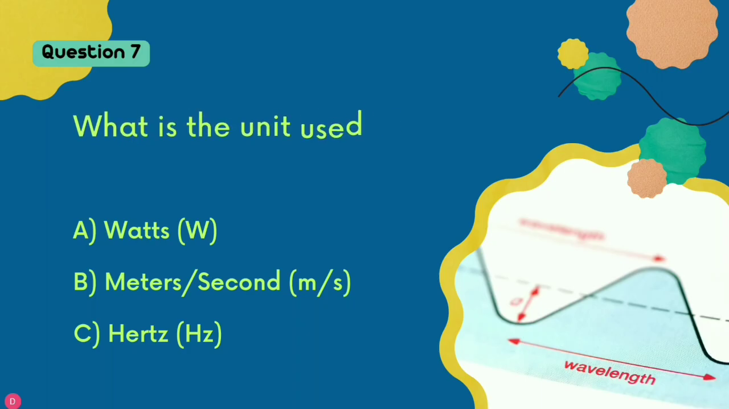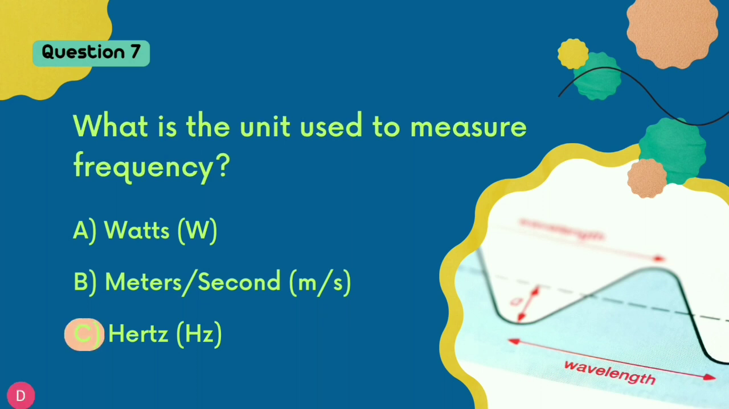Question number 7. What is the unit used to measure frequency? Option A. Watts. B. Meter per second. C. Hertz. The correct answer is option C, that frequency of a wave is measured in hertz.